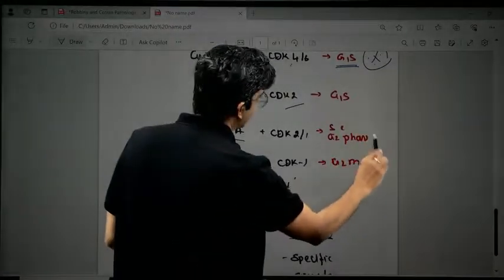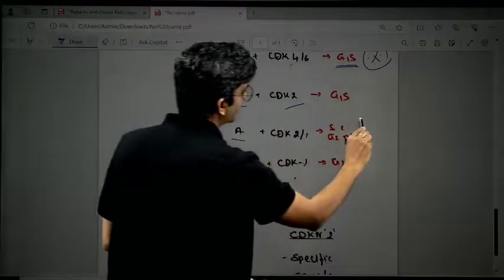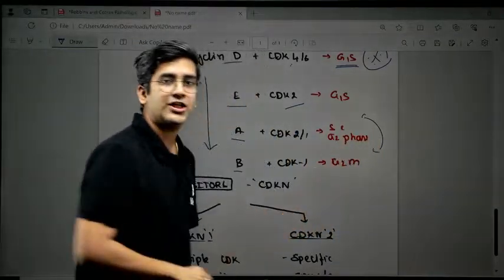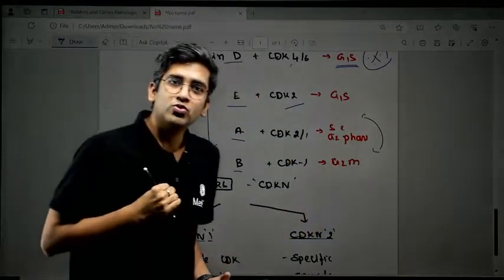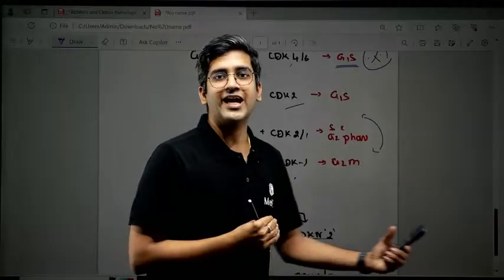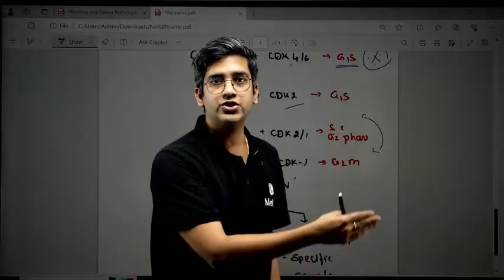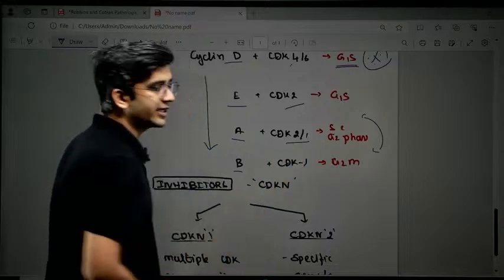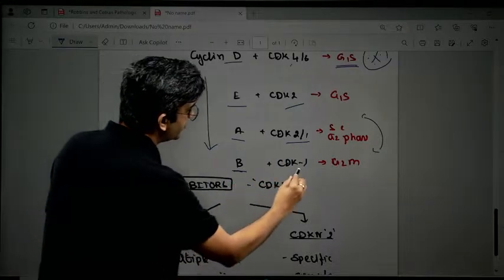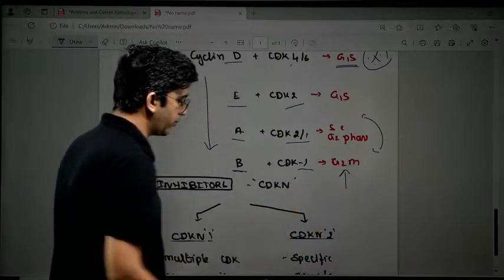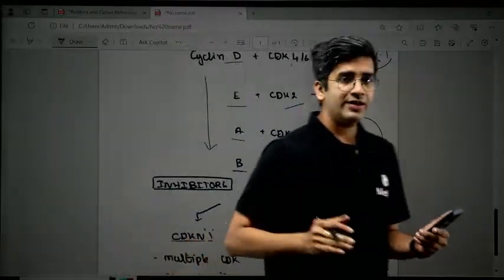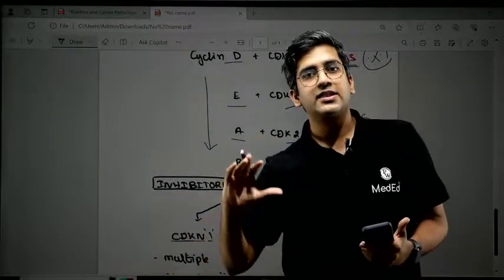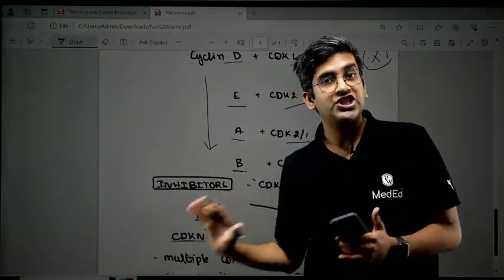This is not exactly a cell cycle inhibitor because this doesn't act at the checkpoint. It helps to smoothly go to S phase and G2 phase. There's no checkpoint between S and G2. For a smooth transition, this helps, right? Cyclin A with cyclin dependent kinase 2 and 1, and cyclin B with CDK1 help in the G2M checkpoint, right? So I'm sure you now understand that the cyclins and cyclin dependent kinases work on the checkpoint primarily, right?